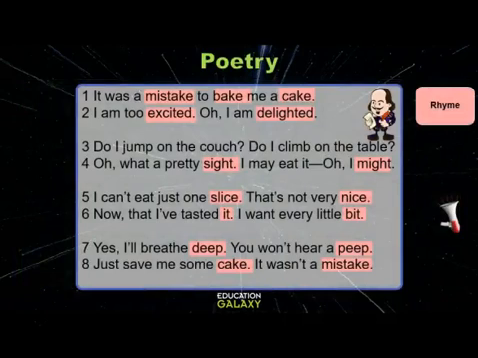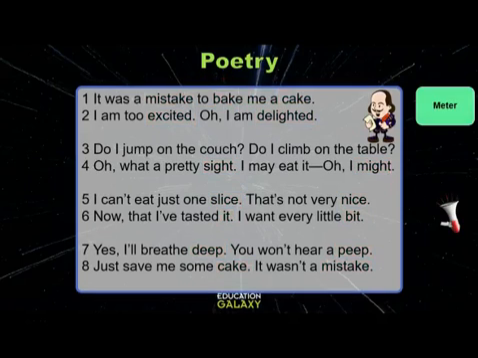Let's look at this poem and examples of rhyme. These words have the same sound at the end: mistake, bake, and cake. Sometimes rhymes are within a line. Sometimes it's just at the end of the line. Excited, delighted, sight, might. These are all rhyming words.